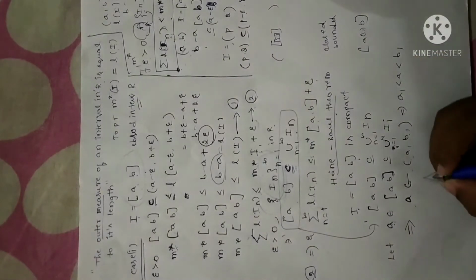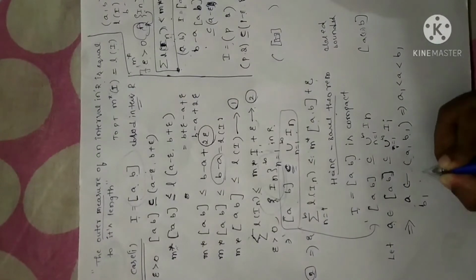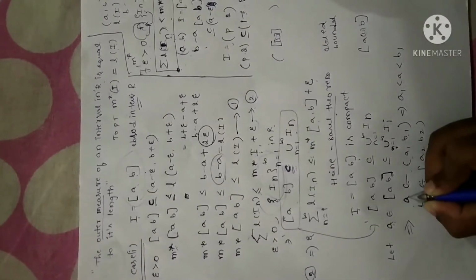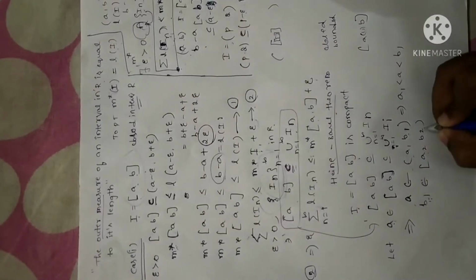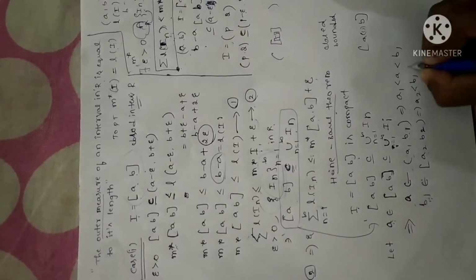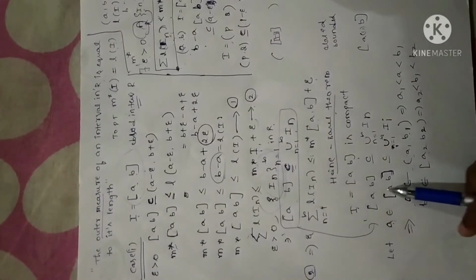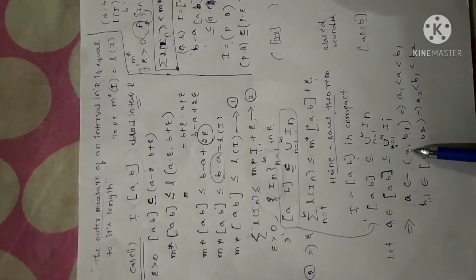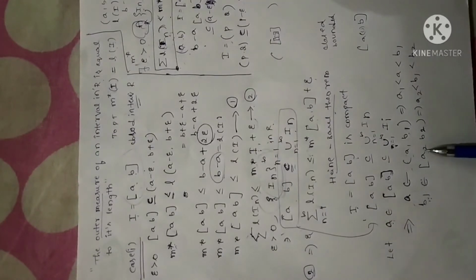Similarly, let me choose one more element, say B1, in such a way that B1 belongs to an interval A to B2. See, I have chosen element A here. Similarly, B1 I have chosen A to B2. Why? Because I have already chosen B1 here. So A to B2 I have chosen in such a way that B1 is in between A to B2. I have chosen an element in this particular closed interval which consists of n number of open intervals. So I have chosen an element A in such a way that it is in between these two values, and B1 is again in between these two values.